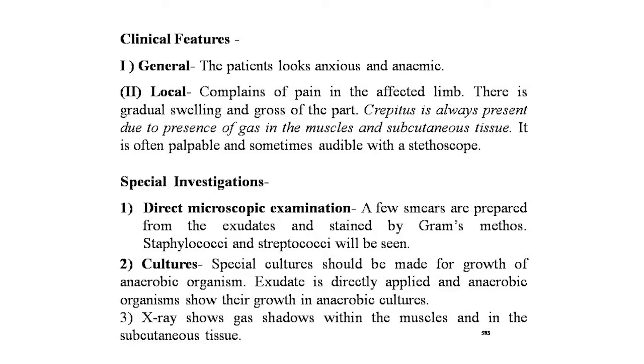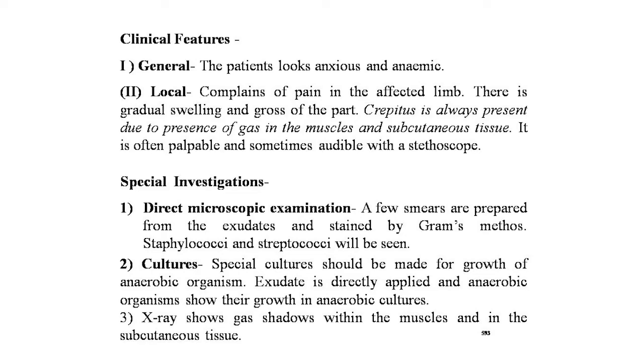First is the general. The patient looks anxious and anemic. There may be a rise of temperature which never becomes hectic. On the contrary, in severe cases the temperature may be subnormal. The pulse is rapid. There is a fall of blood pressure due to the liberation of toxins in the blood, which suppresses the suprarenal glands.